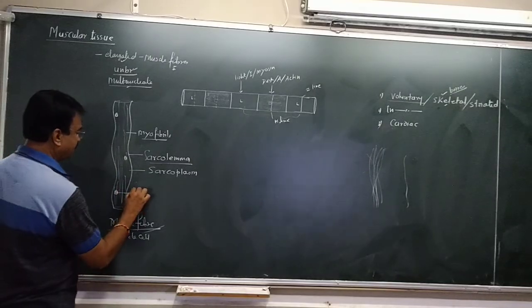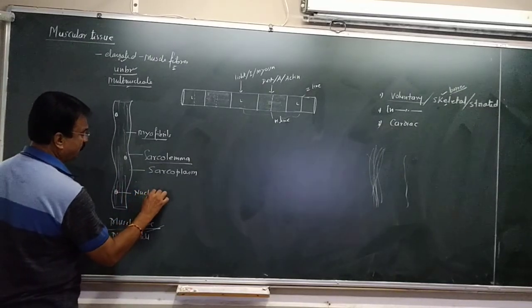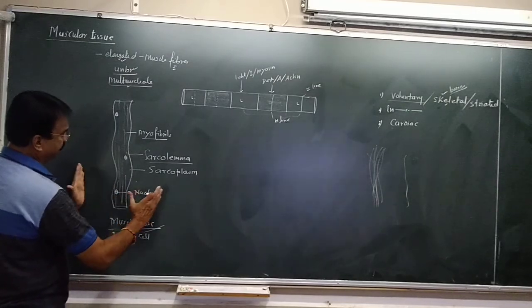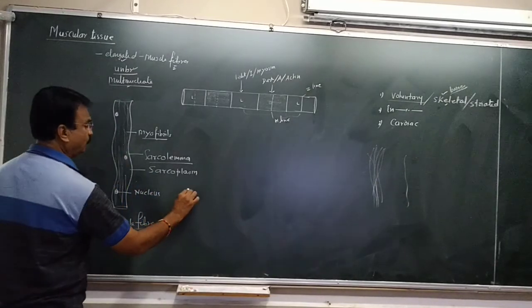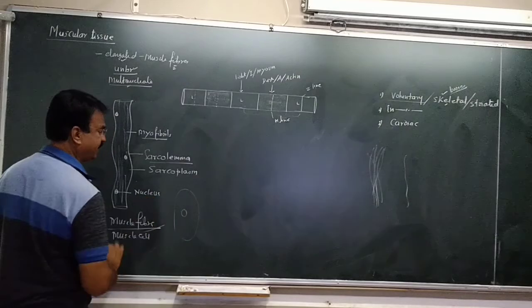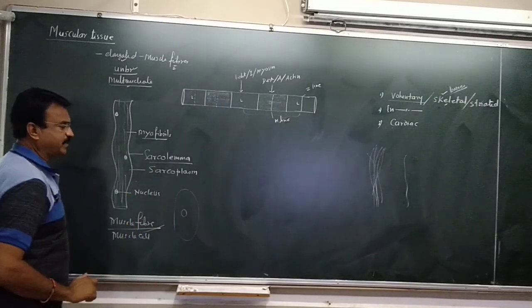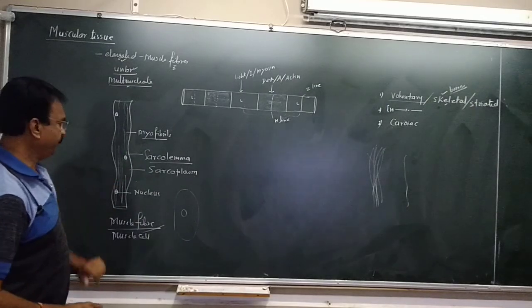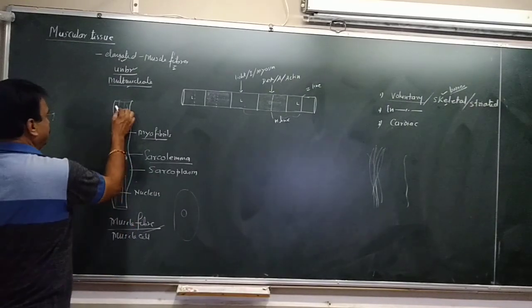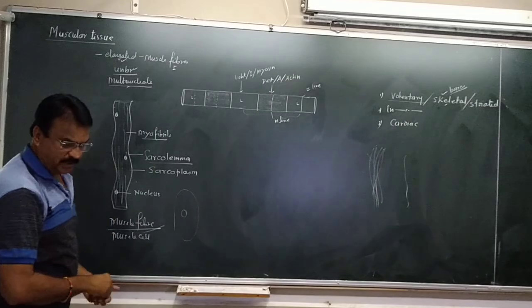This is the nucleus, and the nucleus is not in the center. It is present on the periphery, on the sides. Normally the cell shows the nucleus in the center, but here the nucleus is towards the margin. If you magnify this portion, this muscle fiber has bands.